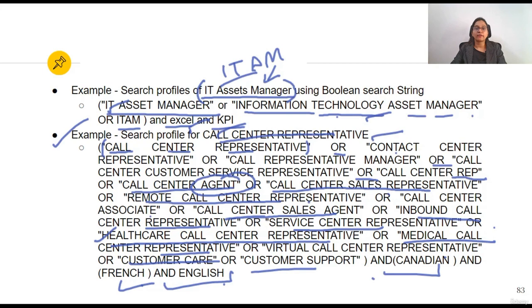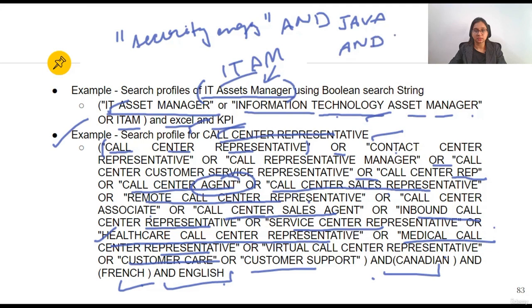So suppose you have to search for a security engineer who should know Java and C++. So you will write security engineer. So how will you write it once again? This is your idea, okay? So think of any post and then start writing. You will write security engineer and Java and C++. Simple, you write this and see how many profiles are coming.